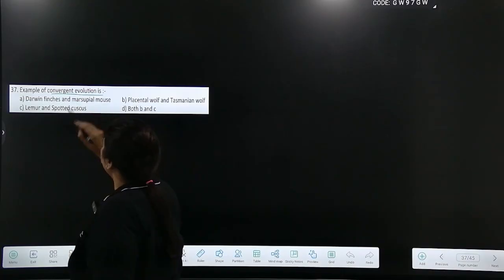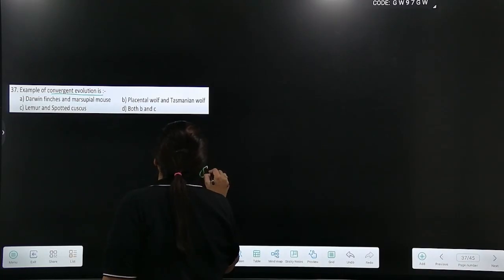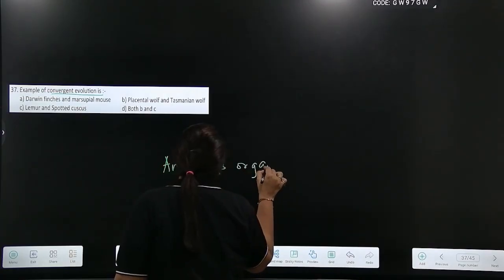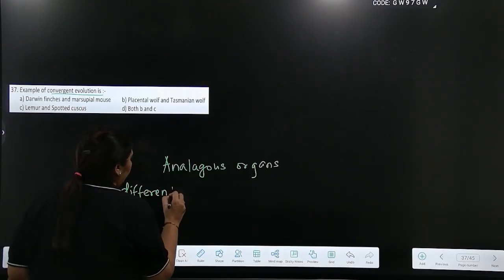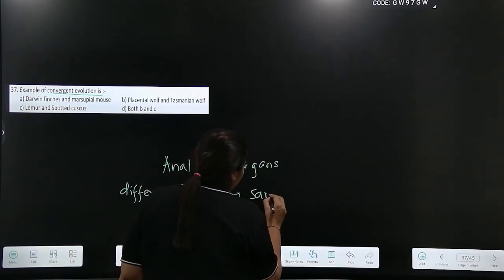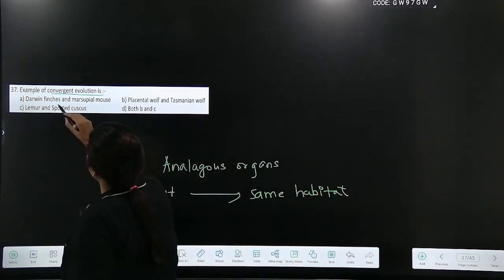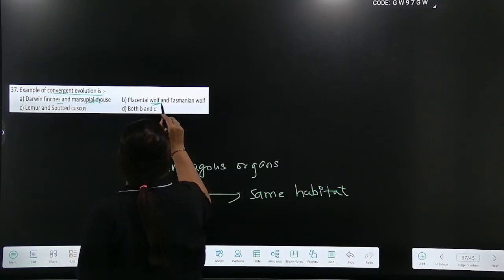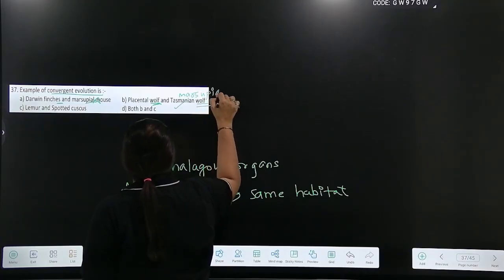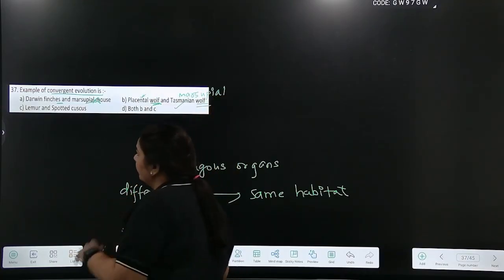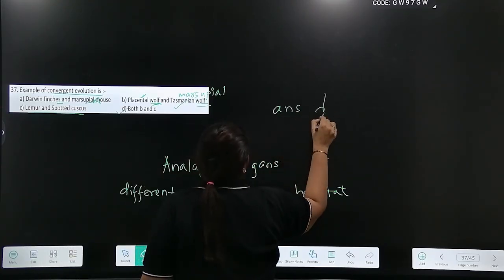Example of convergent evolution. In which organs does convergent evolution occur? In analogous organs. And when does it happen? When different kinds of animals or organisms live in the same habitat. So Darwin's finches and marsupial moles, no. Placental wolf and Tasmanian wolf, correct. This is marsupial and this is placental. Lemur and spotted cuscus, correct. So answer should be both B and C.